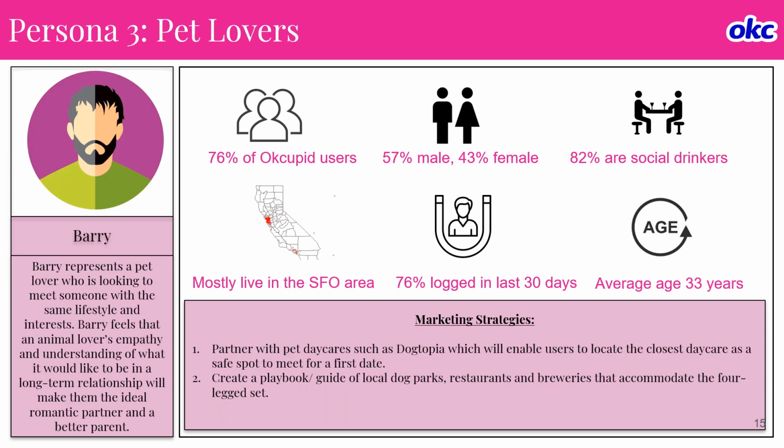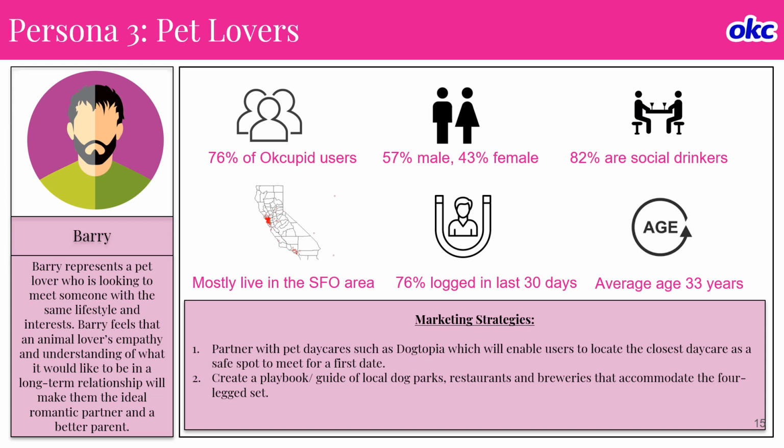The third persona that we identified is pet lovers. So you look at Barry. Barry represents a pet lover who's looking to meet someone with the same lifestyle and interest. Barry feels that an animal lover's empathy and understanding of what it would be like to be in a long-term relationship will make them the ideal romantic partner and a better parent.